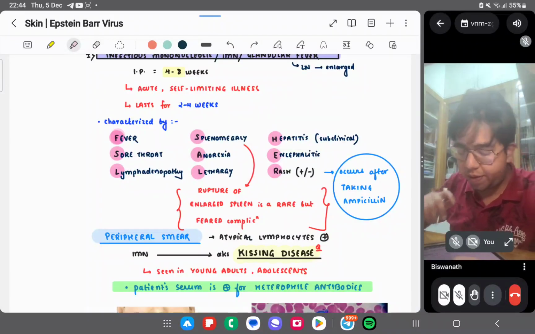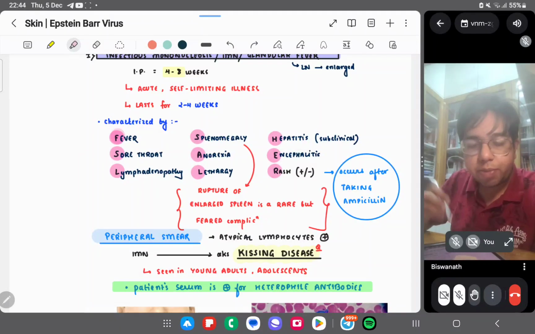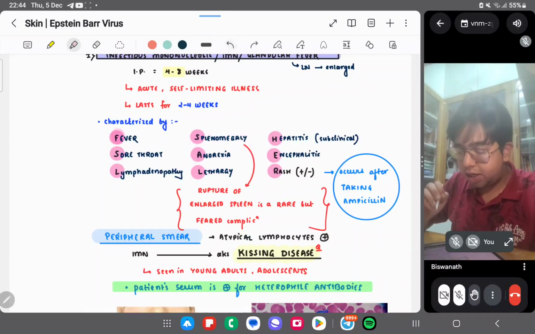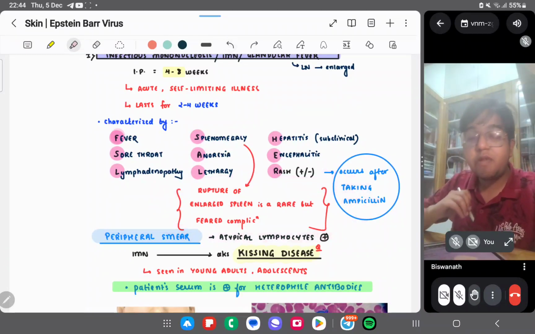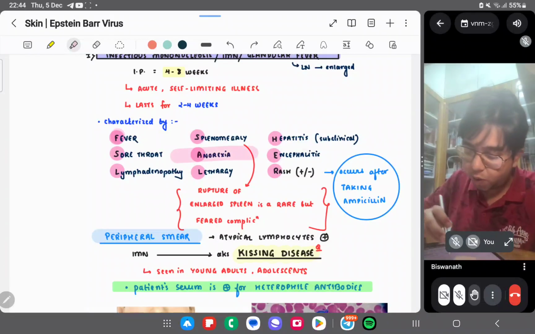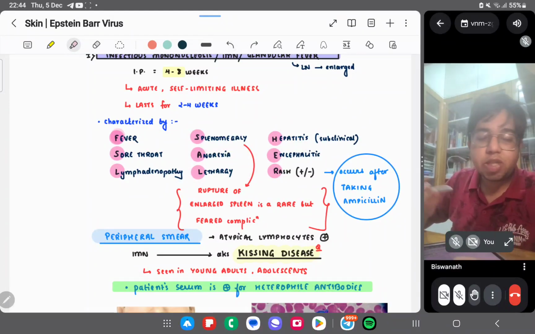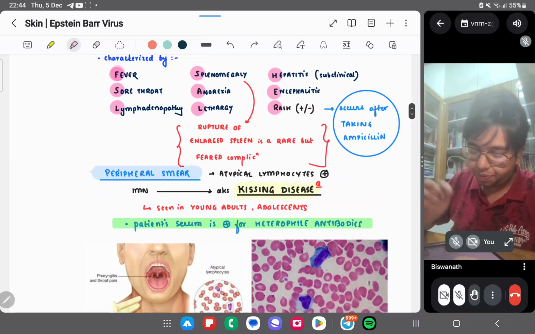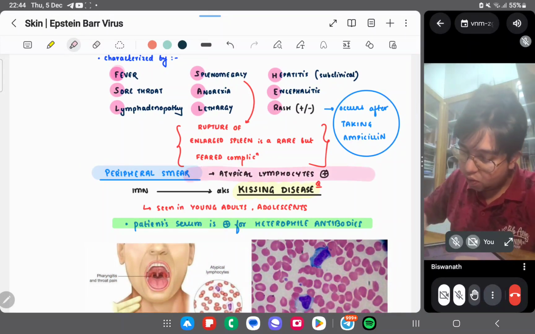Splenomegaly will occur; rupture of the spleen is a rare but feared complication of EBV infection. With anorexia and lethargy, the patient will be lethargic and feverish. Hepatitis may be subclinical, and there may be encephalitis and rashes. The peripheral smear will show atypical lymphocytes.